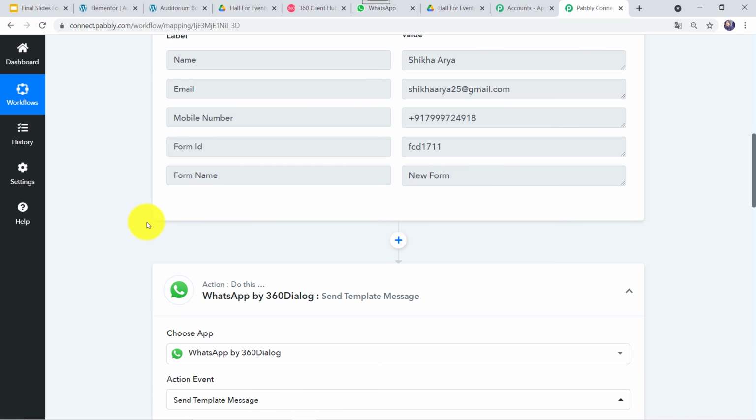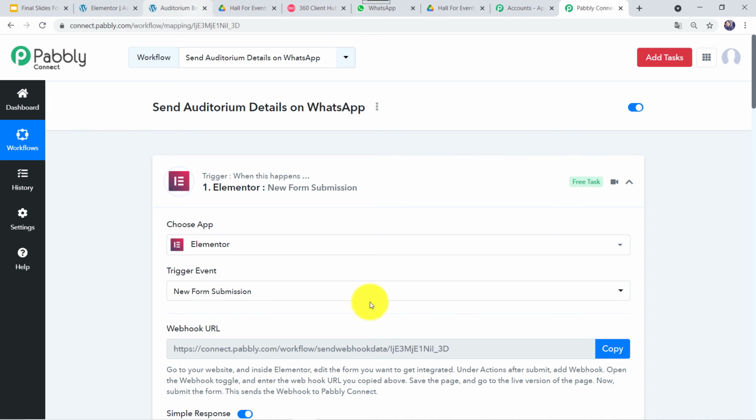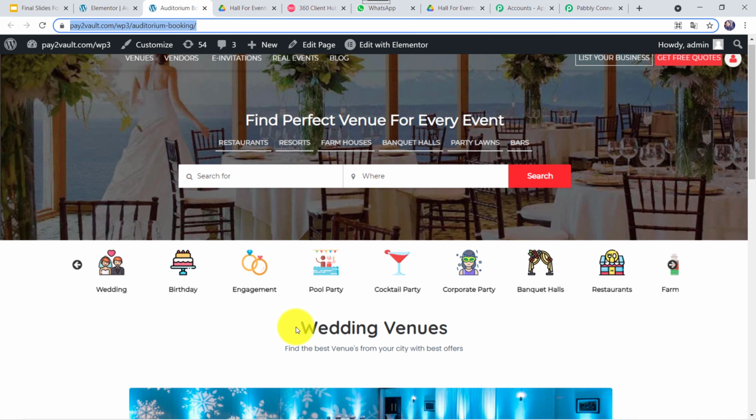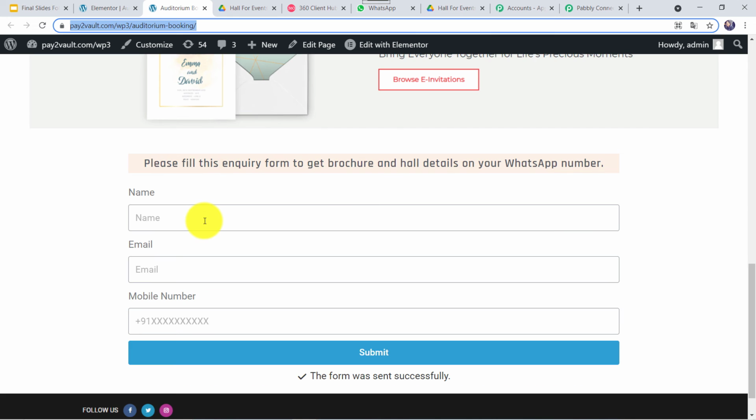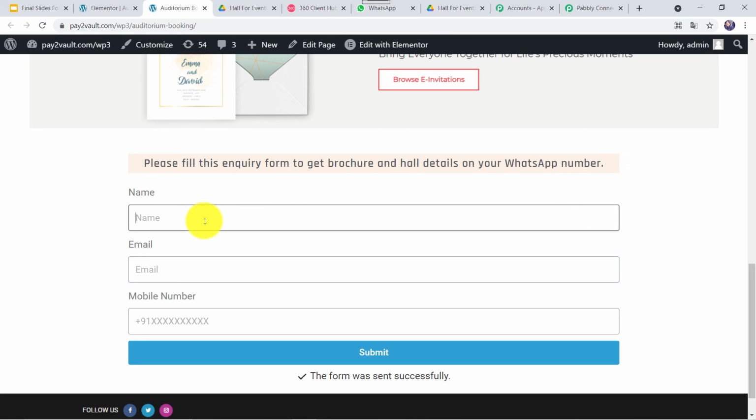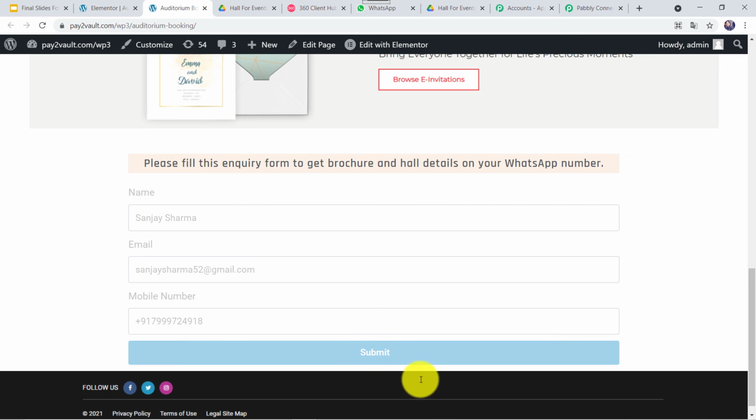Okay, now let us check this in real time. For that, again I'll be going to the form here and we are going to make another entry on the name of some other customer, that is Sanjay Sharma. Let's give the email address as Sanjay Sharma 52@gmail.com and let's give the mobile number. Okay, and now let's click on submit. The form was sent successfully.